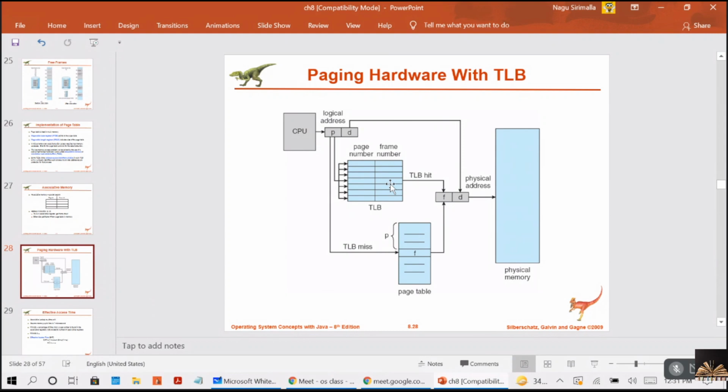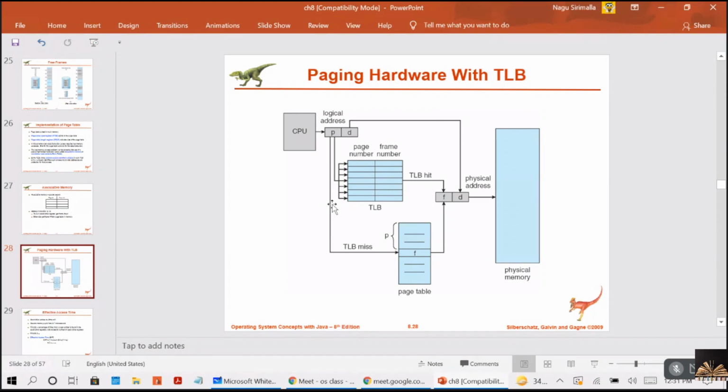All right. Now you can also maintain a multi-level TLB, right? You can also have multiple levels of TLB if the system has multiple levels of caches. Here I am showing only one TLB, but multi-level TLB is also possible, right? I'll try to show you in the next class.